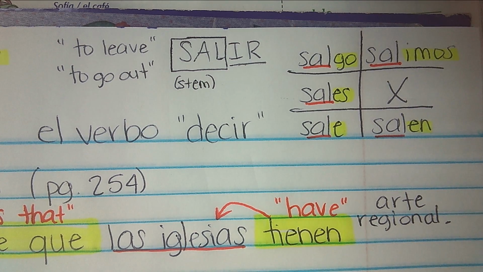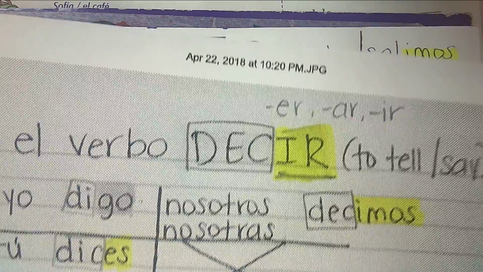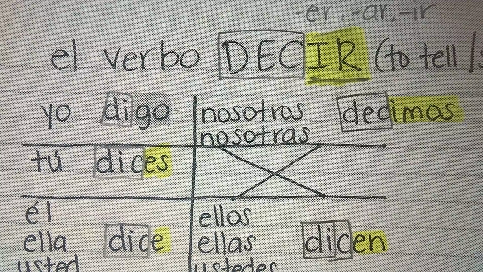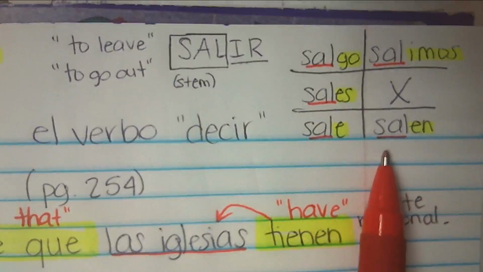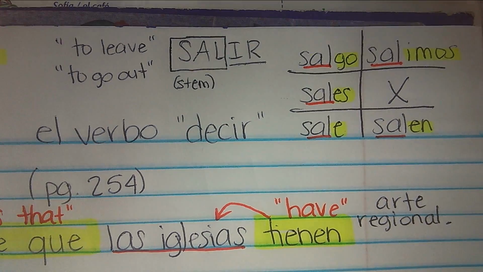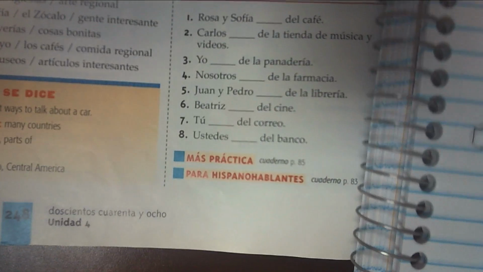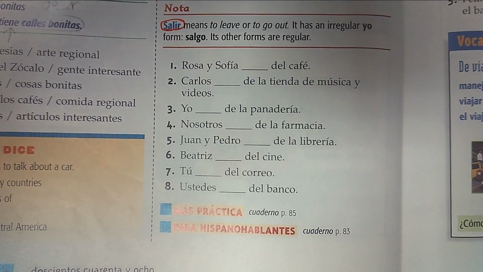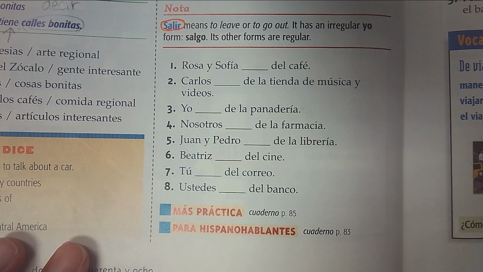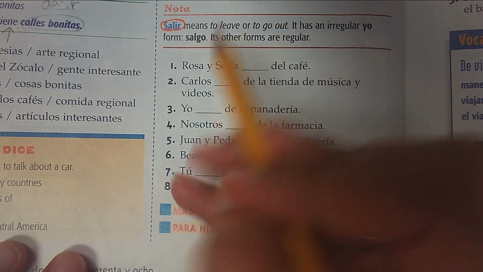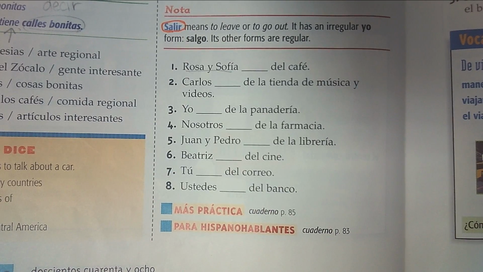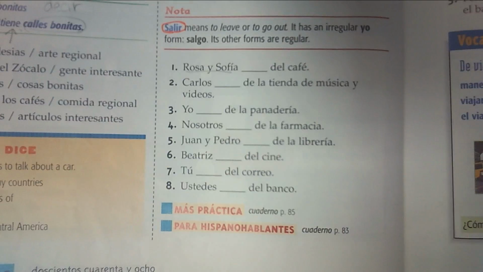So the only thing that's going to be changing a little bit from the decir verb is the stem. So decir follows these conjugations. Salir follows the same conjugation endings. Okay? So let's look at actividad 7. Pretty similar here. We're going to have to use the correct form of salir in this case by looking at our subject or subject pronouns. So número 1, Rosa y Sofía blank del café.